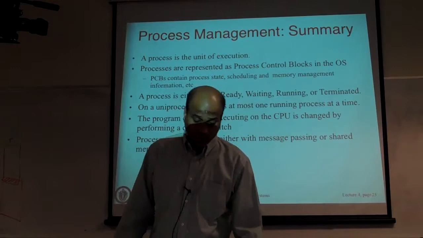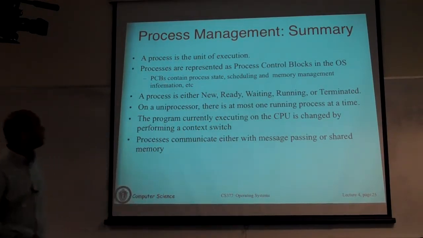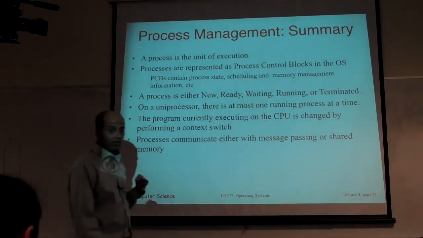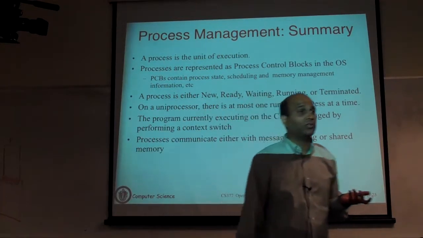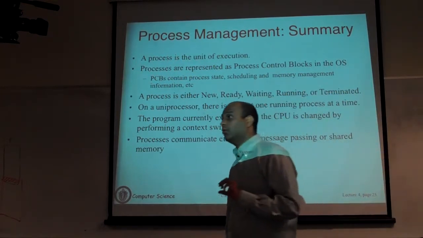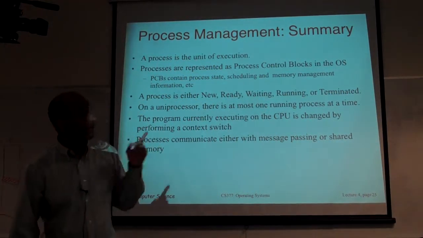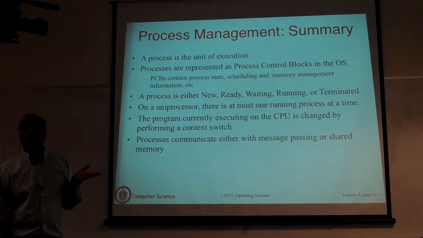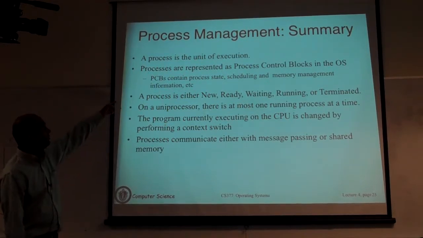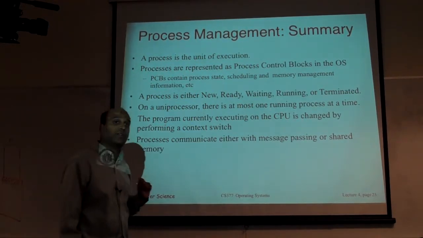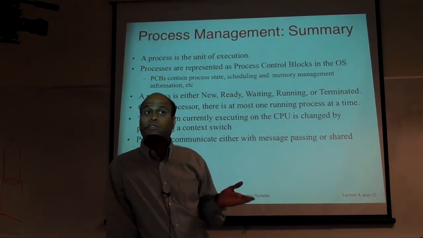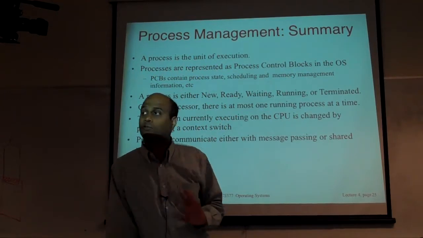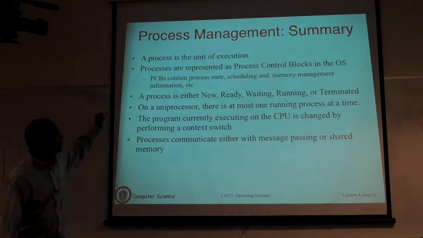Alright, so we are going to wrap up. Almost out of time. So we started with the definition of a process. I said a process is a unit of execution, it's a program in execution. We talked about the data structure the OS uses to maintain the state of processes, that's the PCB. You have to know what is in the PCB. We talked about the various states through which a process transitions. That's how processes get created, they get ready to run, they wait, they do the cycle, and then eventually they terminate.